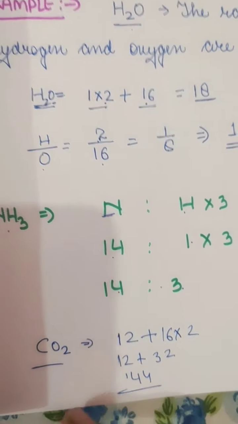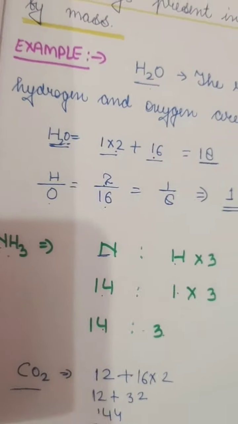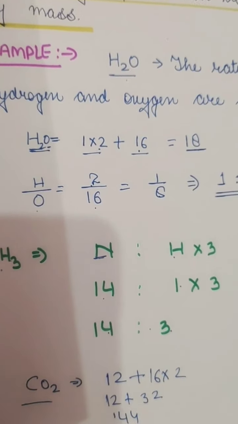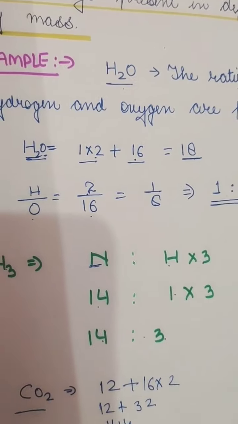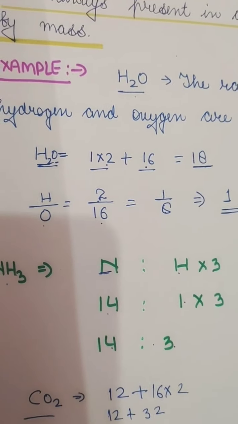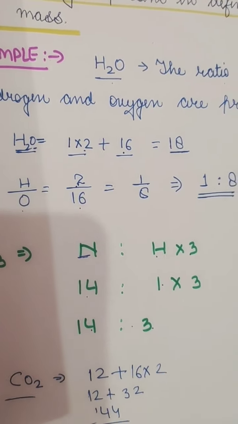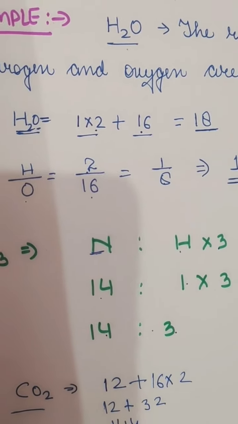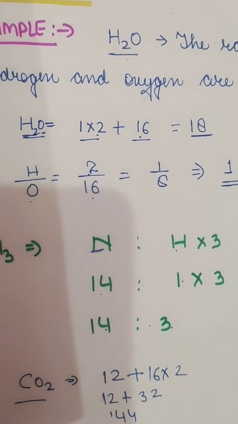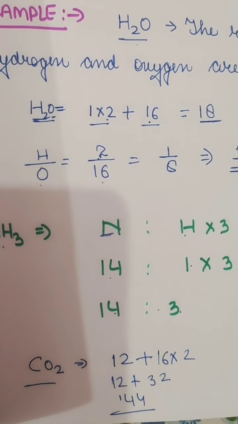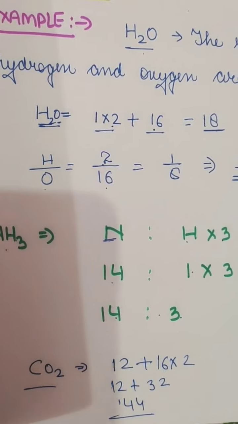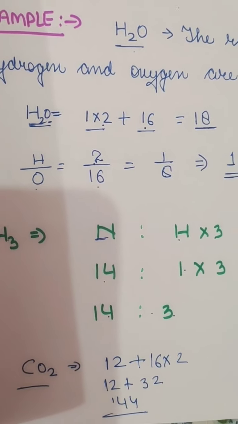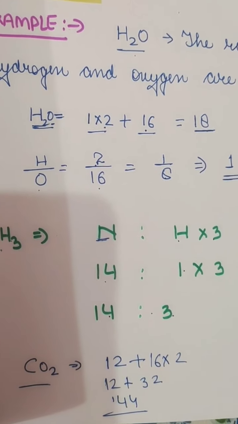In any circumstances, when we breathe out, we exhale CO2. When we burn any fossil fuel, we get CO2. When we heat limestone like calcium carbonate, we get CO2. In any reaction where we get CO2, it will always have this fixed proportion, and its mass will always remain constant, 44 grams.